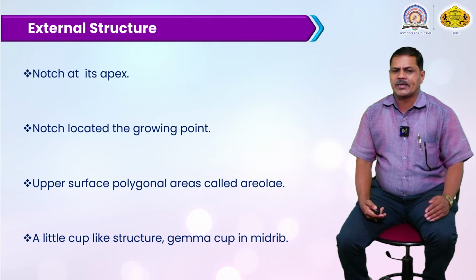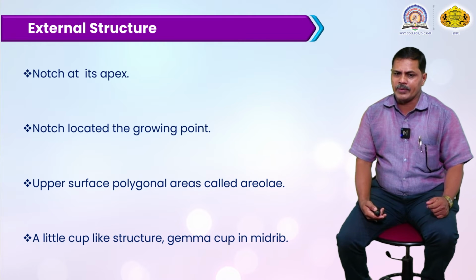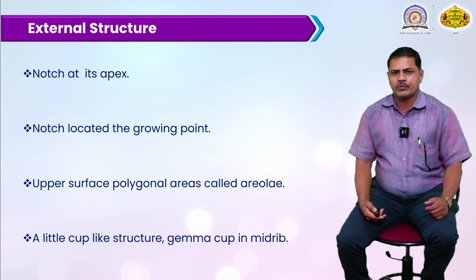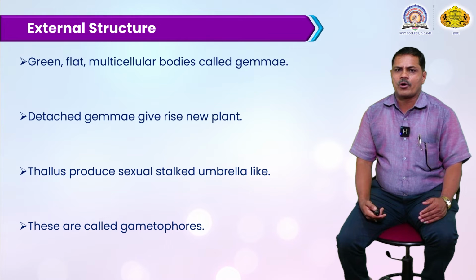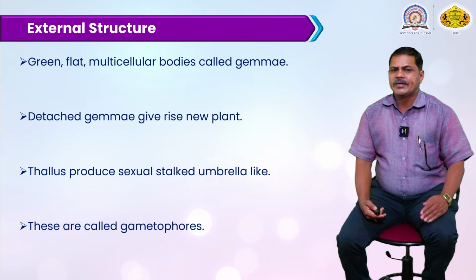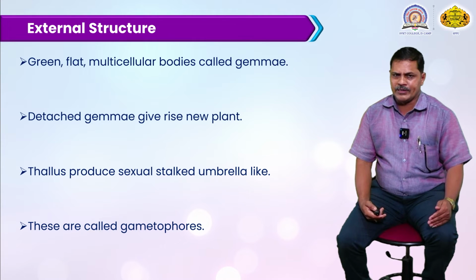There is a little cup-shaped structure on the dorsal surface of the midrib region, and that cup-shaped structure is called a gemma cup. This gemma cup is also very useful for reproduction. These gemmae are flat, multicellular structures of the body. They are many-celled, flat structures, and when the detached gemma is in favorable conditions, it gives rise to a new plant.